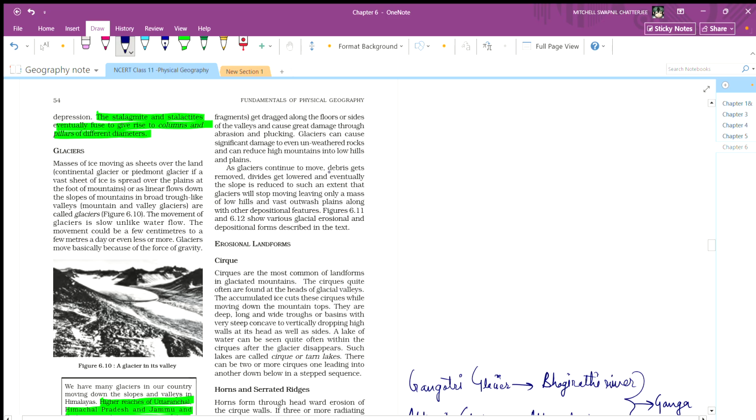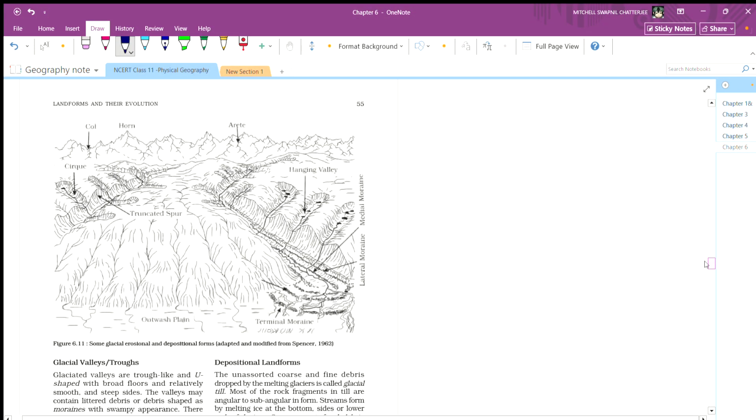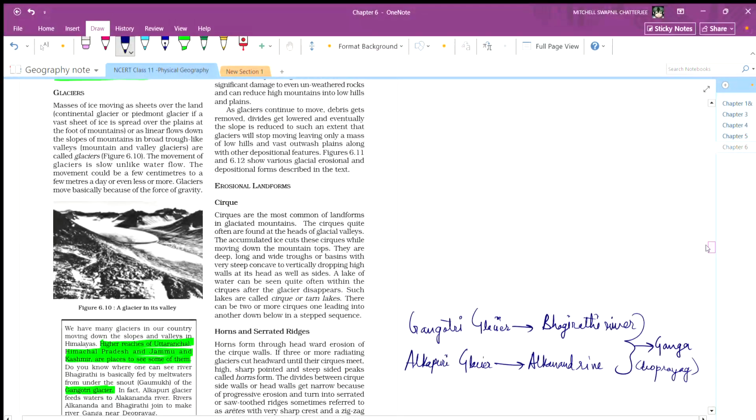As the glacier continues to move, divides get removed, divides get lower, and eventually the slopes get reduced to such an extent that the glacier will stop moving, leaving only a mass of low hills or a vast outwash plain along with other depositional features. Like, see this one, depositional features.